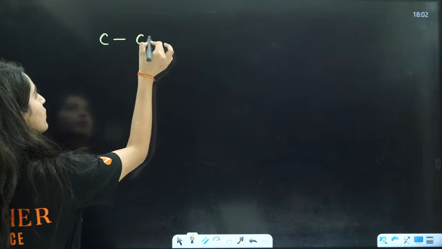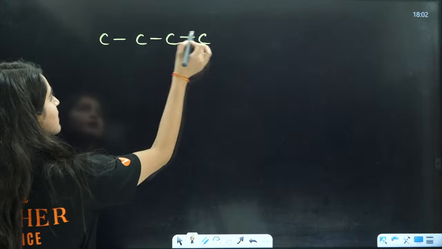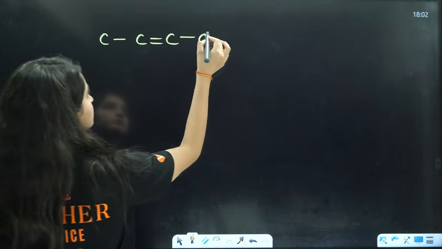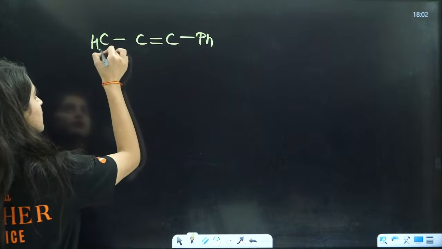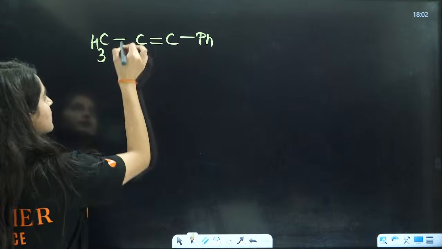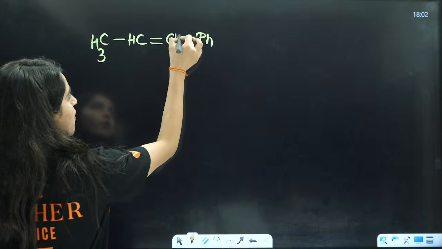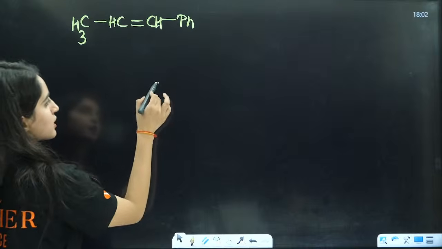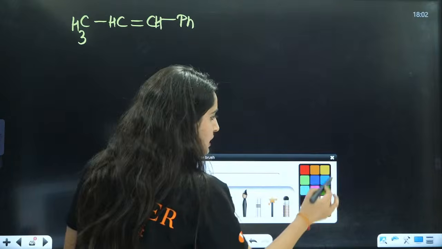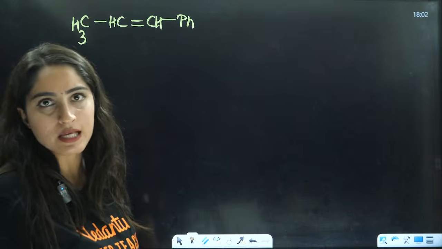For example, you have this thing, right? This is the question. Now they are asking you what is going to be the answer. Right? Now you need to tell me what is the answer.